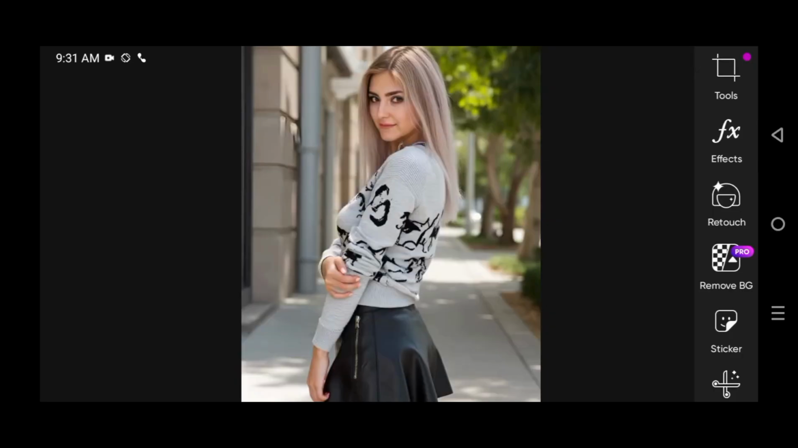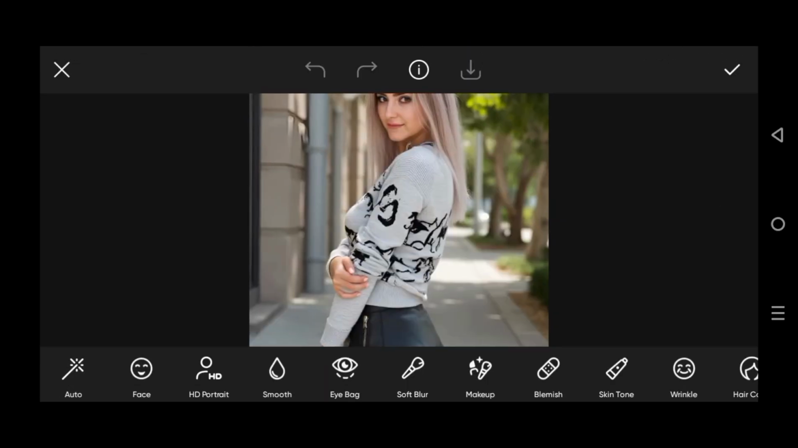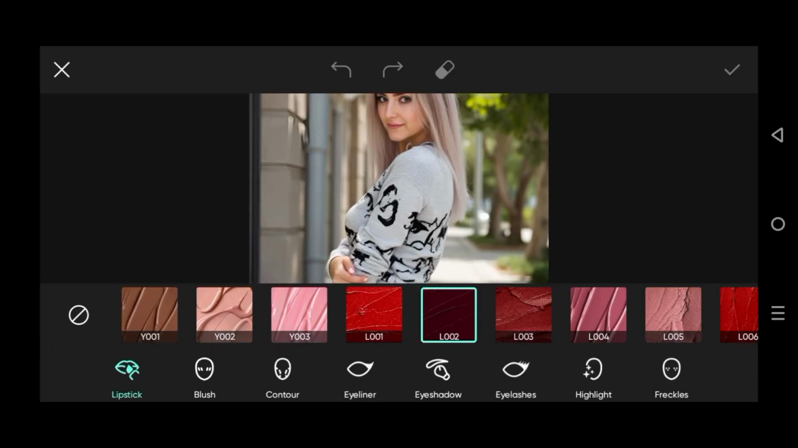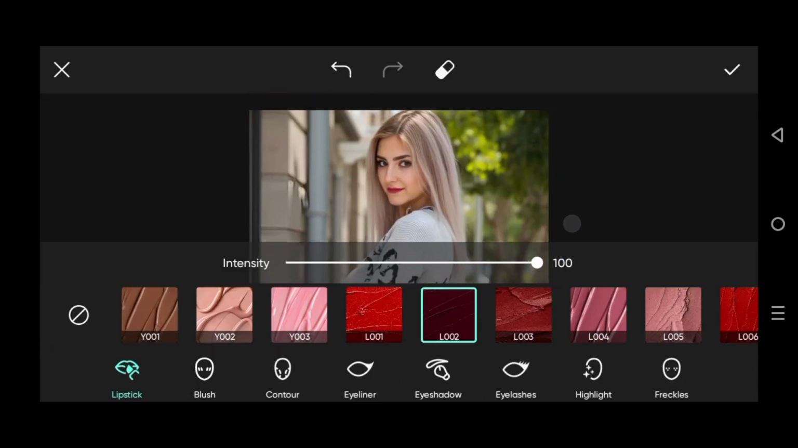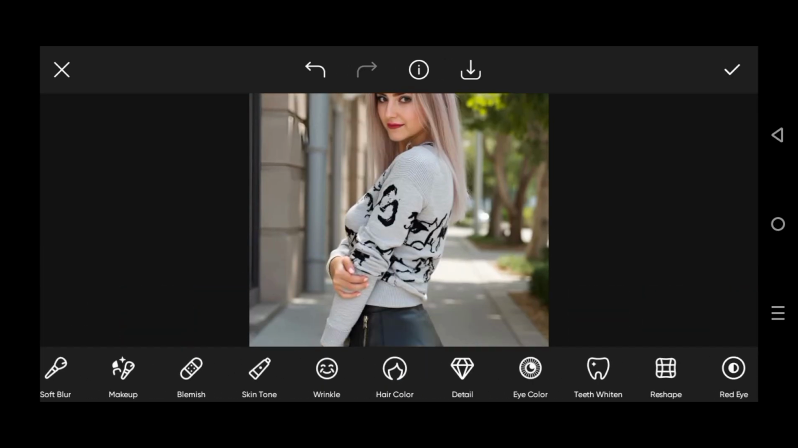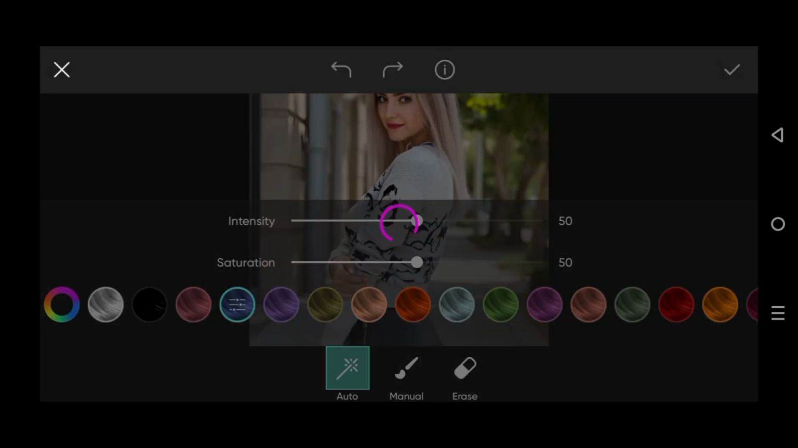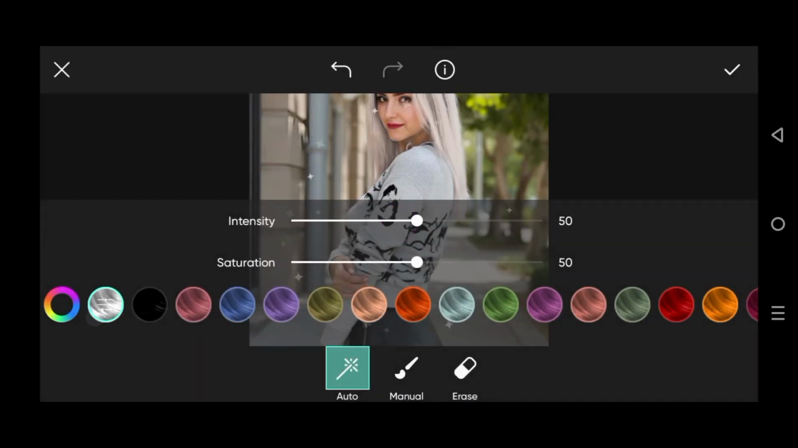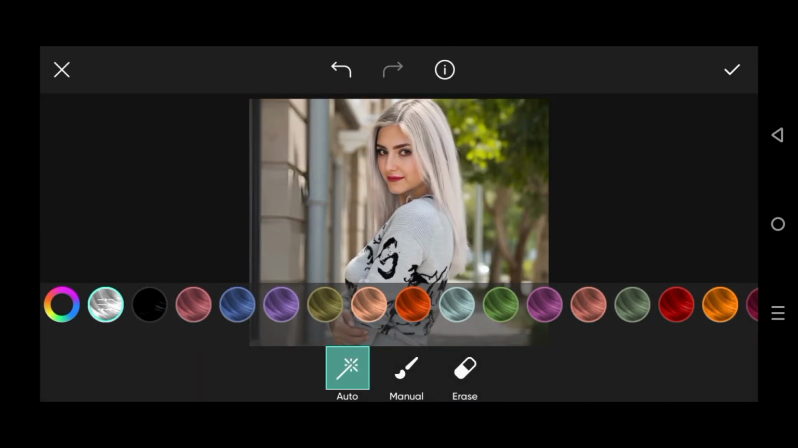Welcome back, guys. I would go on that retouch, and here I would apply that makeup options on the photo, which I have put on it, and then I would go on that hair color options. So there are a lot of hair color options which could be adjusted and put on the photo. It has changed the image like that, and a favorite one could be chosen among these options.